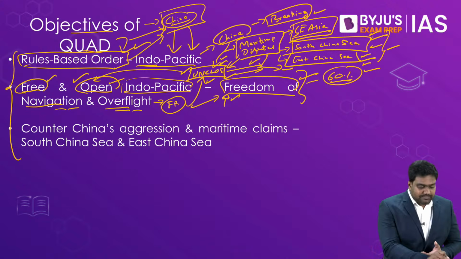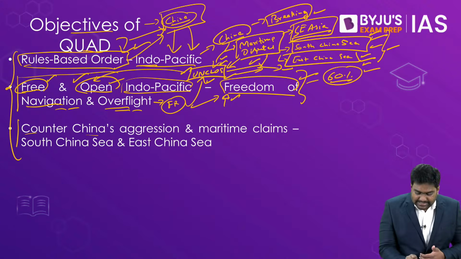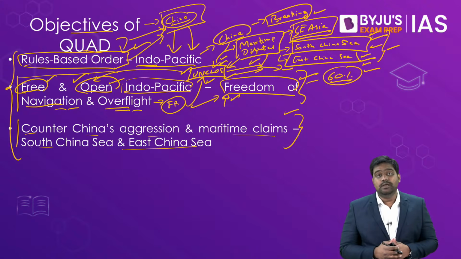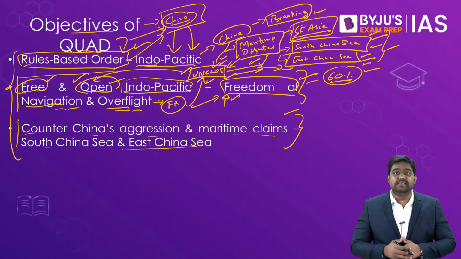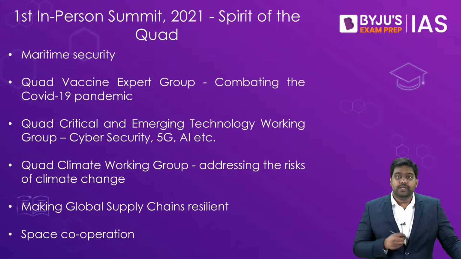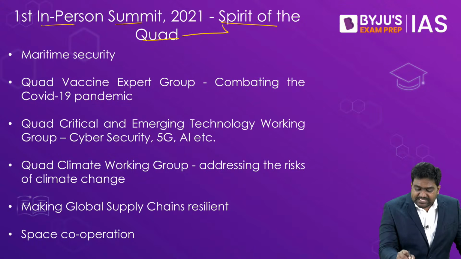So the primary objective is to maintain the free and open nature of the Indo-Pacific and to counter China's aggression and maritime claims, which are threatening stability in the region with the possibility of triggering a potential war or a conflict between these countries. So that is why the Quad grouping is so important. Apart from this, the Quad countries came out with a statement.